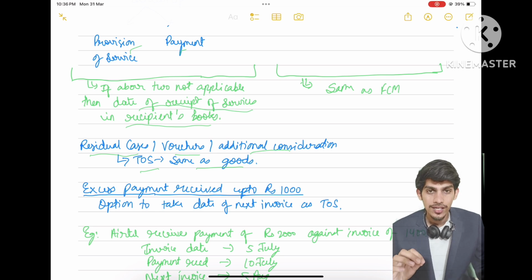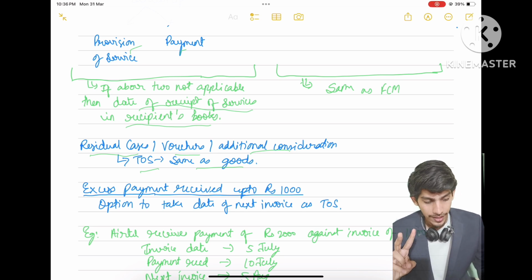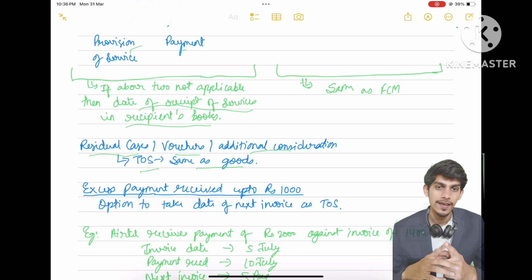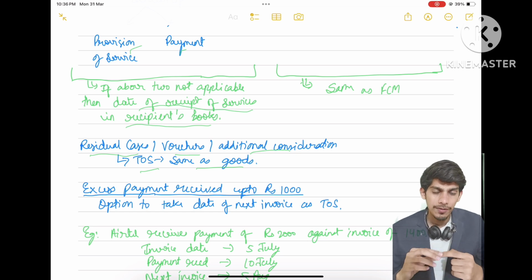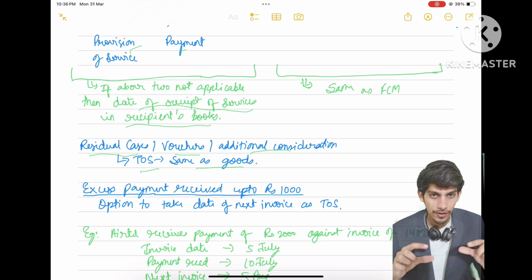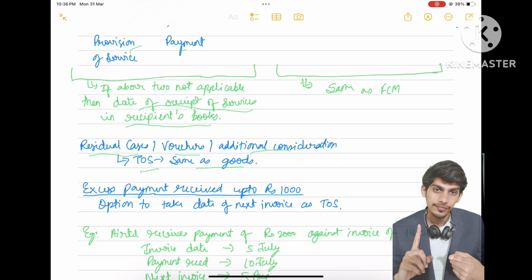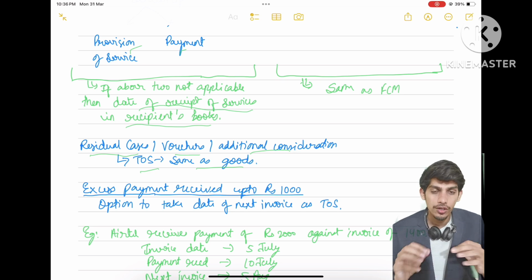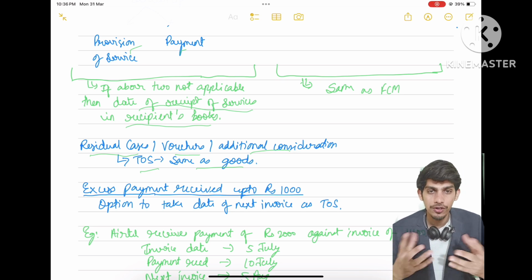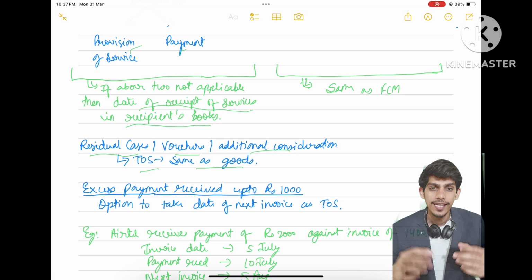And in case of vouchers, similarly we have two cases. If we know the service supply, what will be the supply on the date of issue of voucher, then the date of issue. If we do not know what kind of supply will be made from that voucher, then the date of redemption.